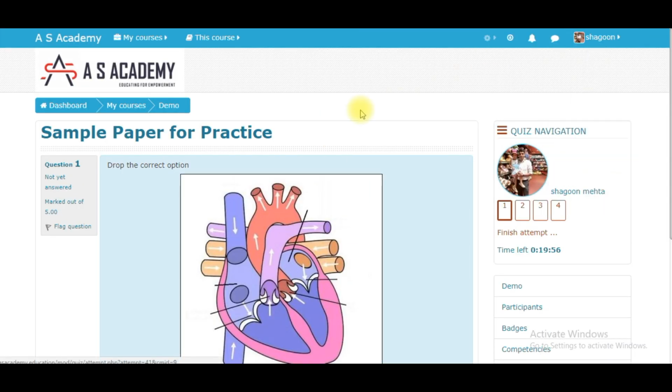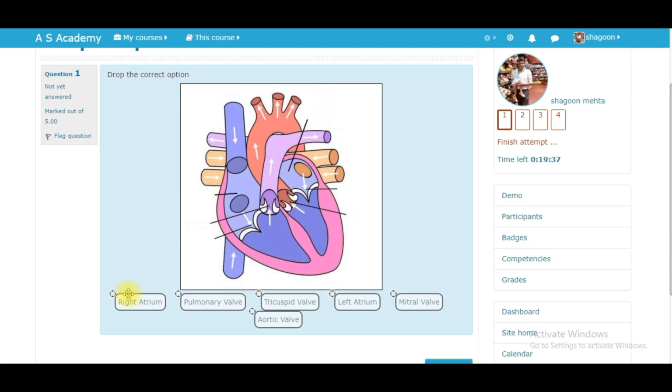Now, this is the front view of the paper. Question number 1 appears before you. It says drag and drop the correct option. You have various options given to you and the timer is on. You can see that time is going on and the user profile is shown with the photograph of the student. Now, if you want to skip this question and move on to the second one, you can flag it. But right now, we'll attempt the question by putting up the right drag and drop option.